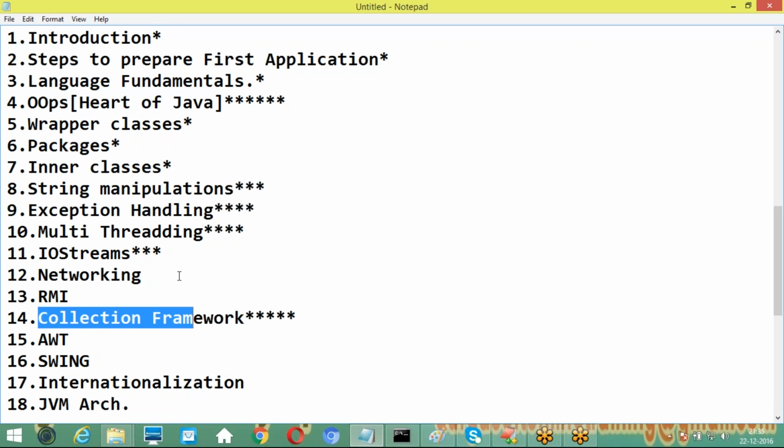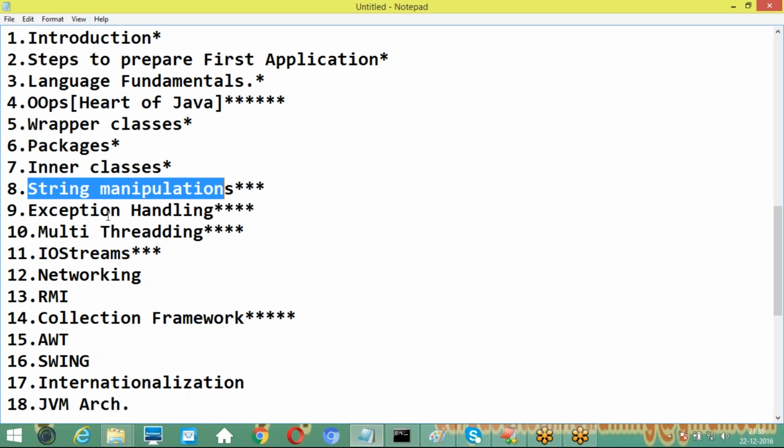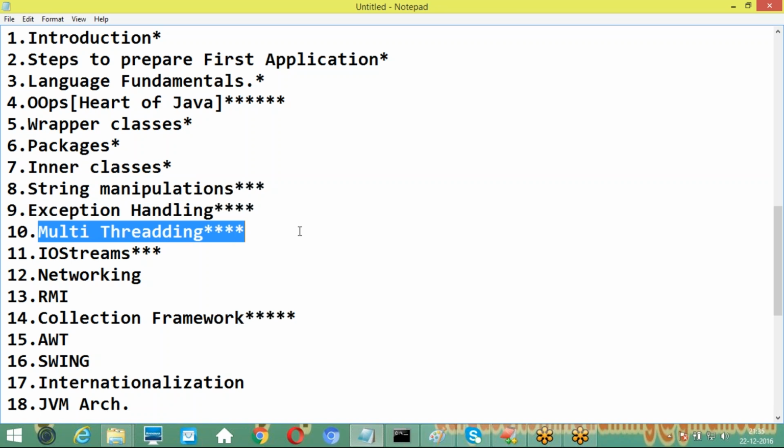Next, collection framework is the second one. Next, string manipulations, exception handling, multi-threading. These 5 topics are the core, main concepts. If you know about these topics, we can successfully say, I know core Java very well.